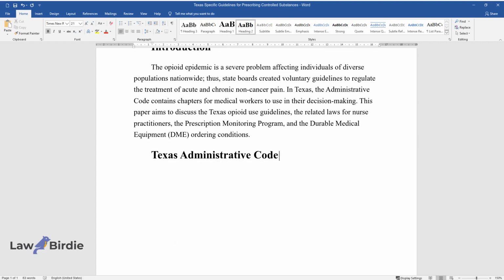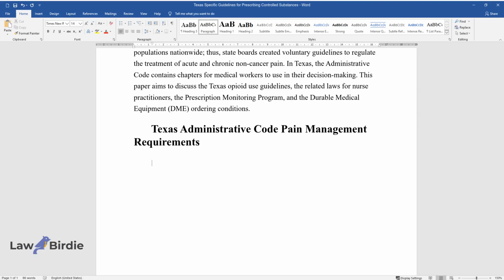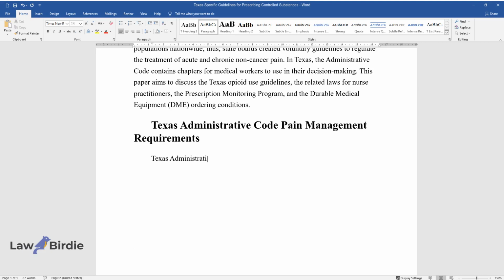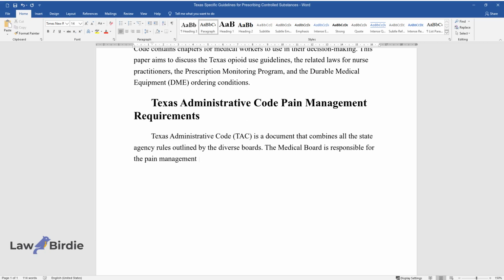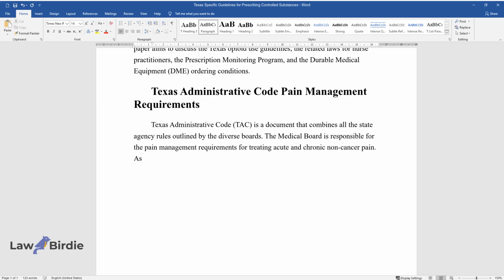Texas Administrative Code Pain Management Requirements. Texas Administrative Code, TAC, is a document that combines all the state agency rules outlined by the diverse boards. The medical board is responsible for the pain management requirements for treating acute and chronic non-cancer pain. As a part of TAC, the guideline is located at the code's governmental website